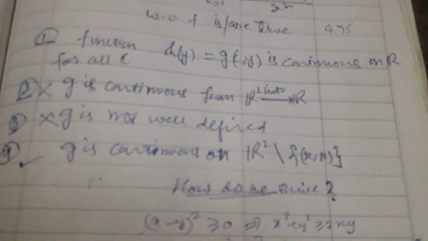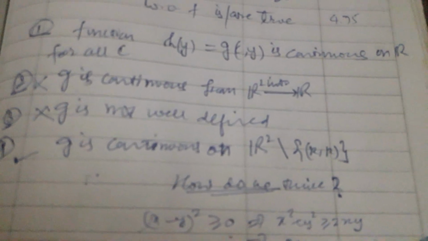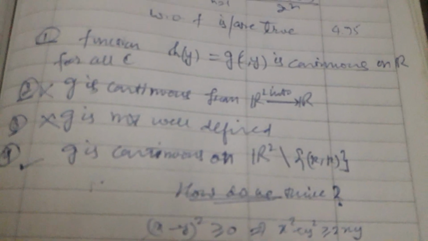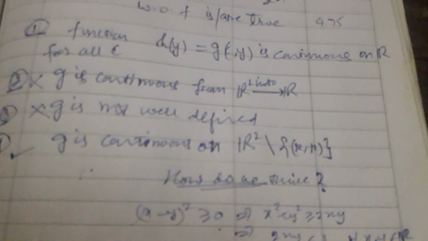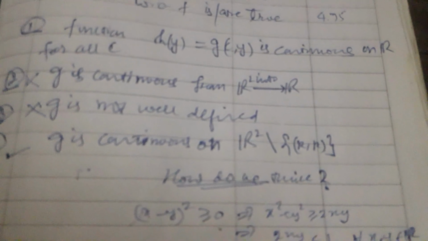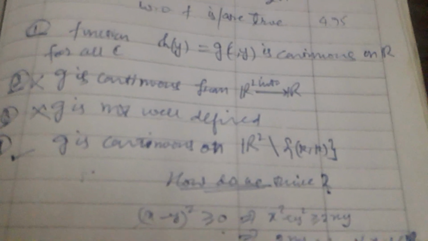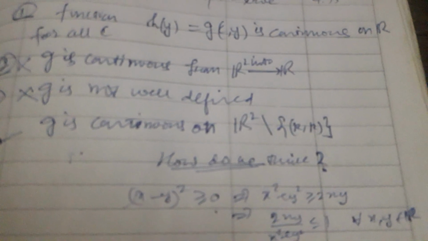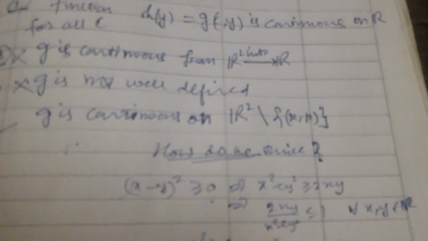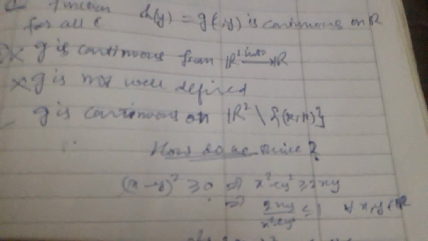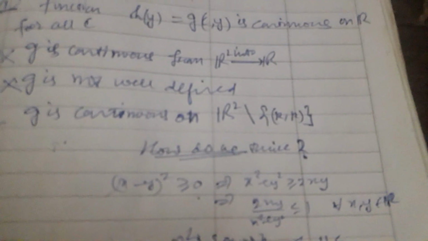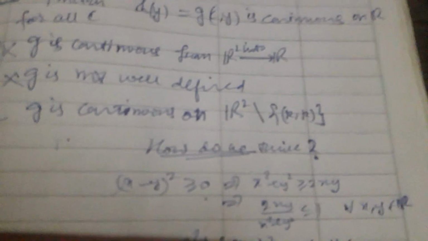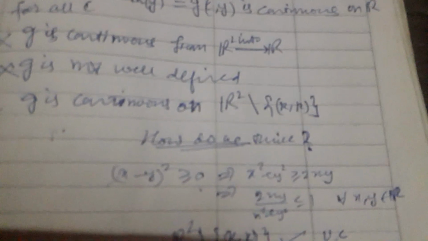Please practice. I leave it for you as an exercise: the first option, the function h at the point (x, y), which is nothing but g(x, y). Is this continuous on R squared or not? Please try yourself. If you are not able to do this, comment and I will make another video on that. But please try. Not trying is a crime, but not solving is not a crime.